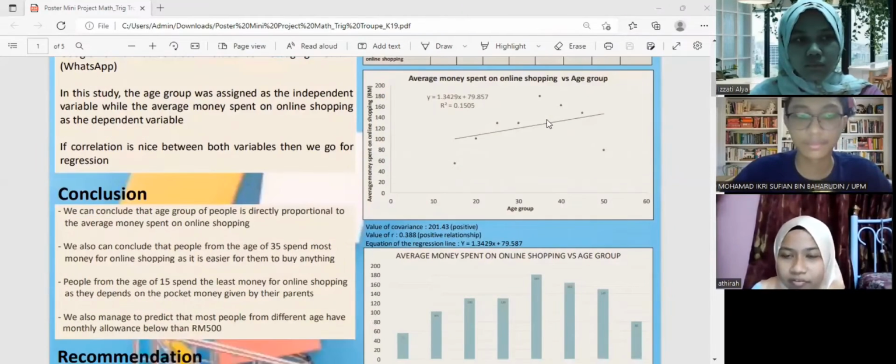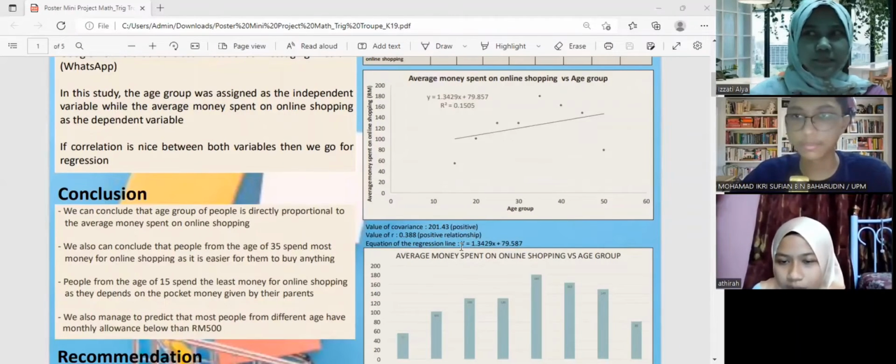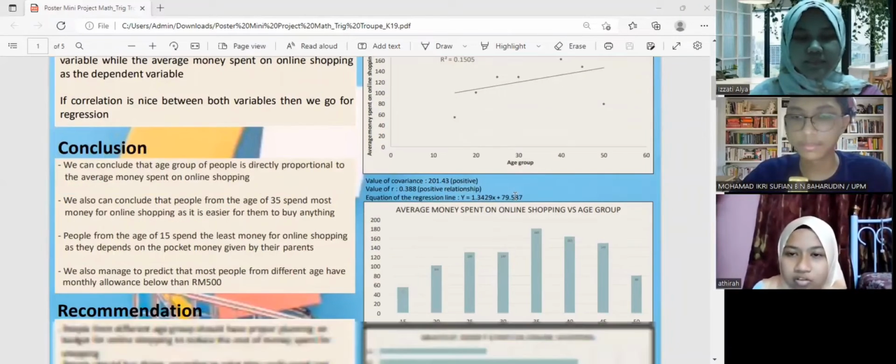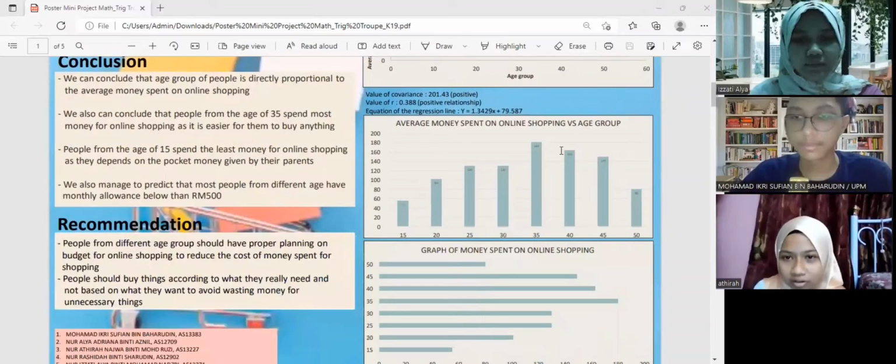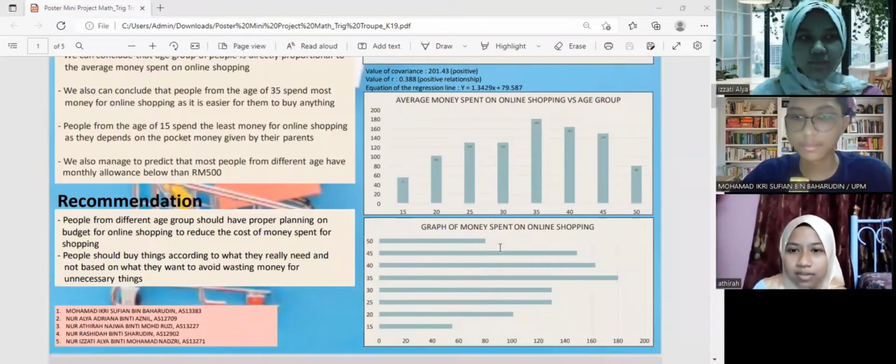From this line graph, we get the value of covariance, which is 201.43, a positive value, and we get the value of R, which is 0.388, a positive relationship, and the equation of the regression line, which is Y equal to 1.3429x plus 79.587. We also transfer the information to the bar graphs, a horizontal bar graph and a vertical bar graph. For the next part, I will pass to the next presenter.